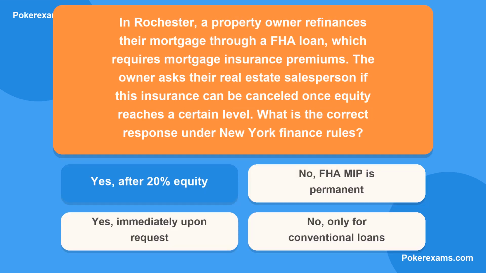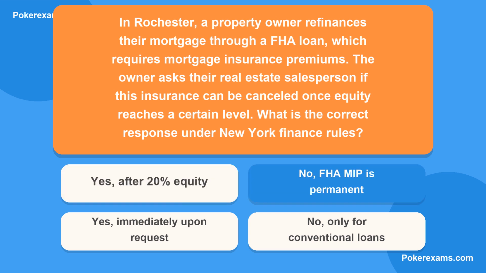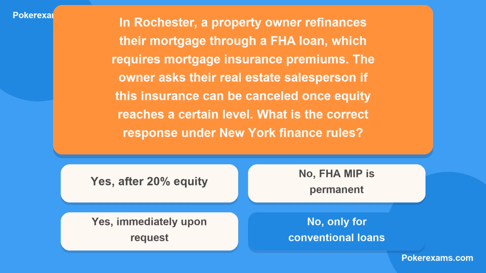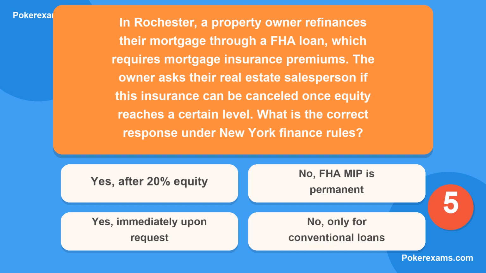Is it A, yes, after 20% equity? Or B, no, FHA MIP is permanent? Could it be C, yes, immediately upon request? Or lastly, D, no, only for conventional loans?